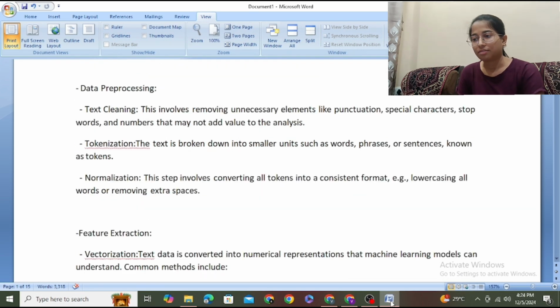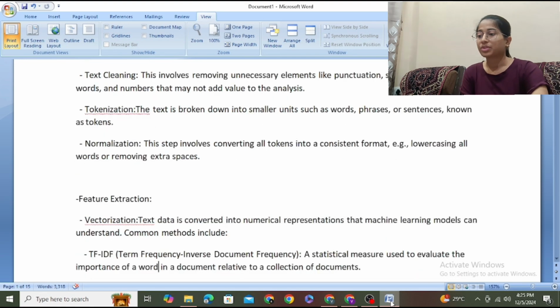Text cleaning. This involves removing unnecessary elements like punctuation, special characters, stop words, and numbers that may not add value to the analysis. Tokenization. The text is broken down into smaller units such as words, phrases, sentences known as tokens. Normalization. This step involves converting all tokens into a consistent format, example lowercasing all words or removing extra spaces.